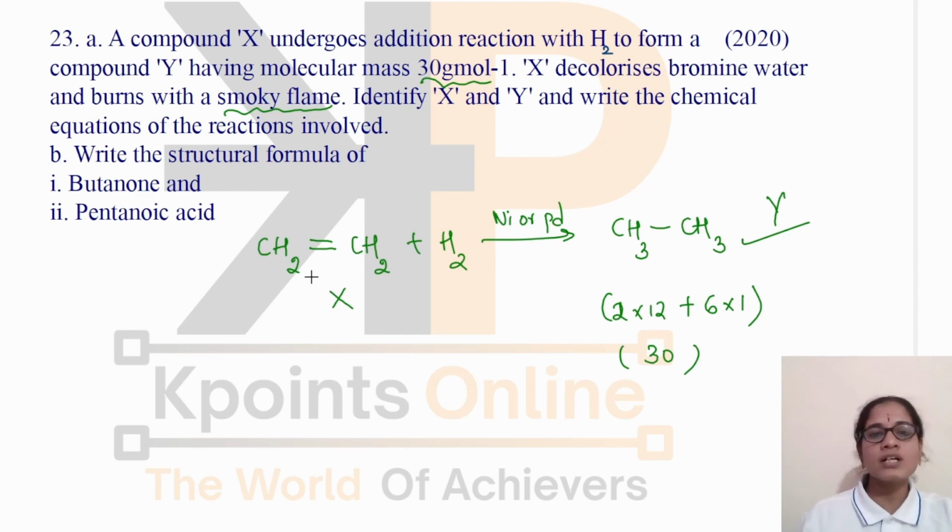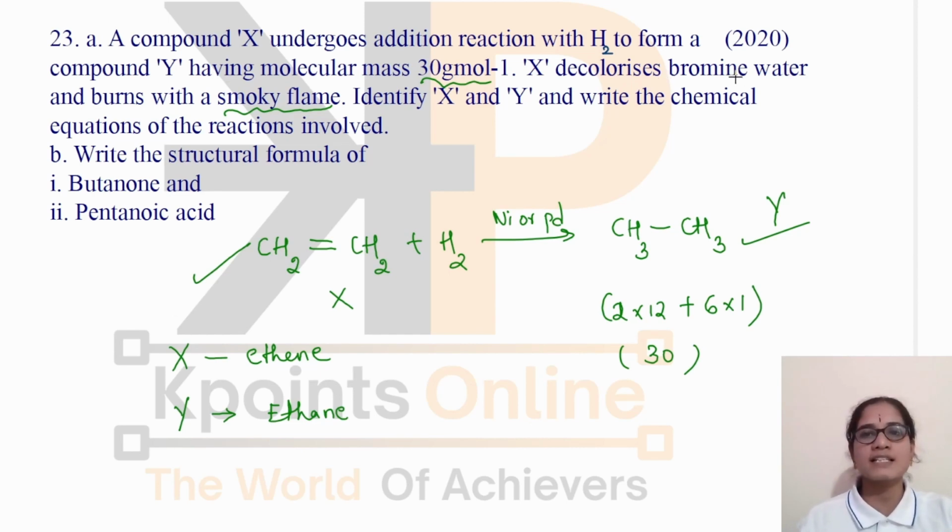So our compound ethene is confirmed. Okay. Then identify X and Y. We can write here X is ethene, Y is ethane. And write the equations for the chemical reactions involved. This is the hydrogenation reaction of ethene. And we need not write the reaction for the decolorization with bromine water as it is not given in your syllabus.